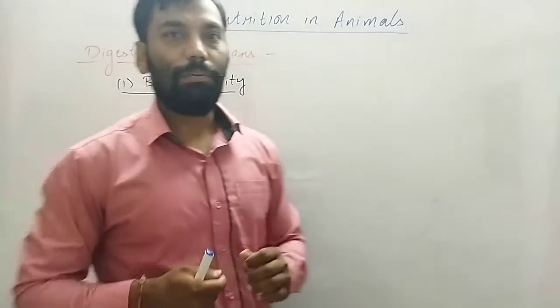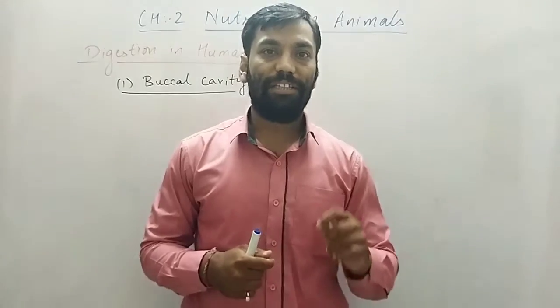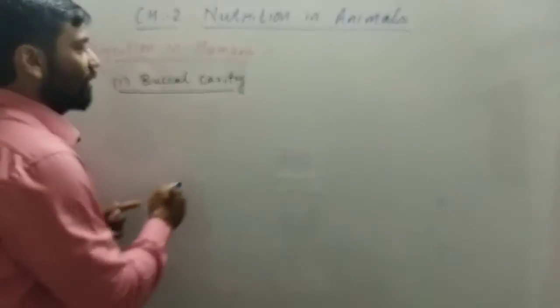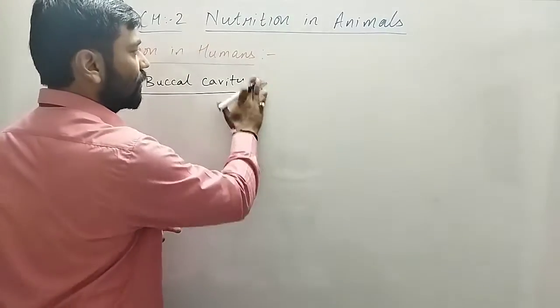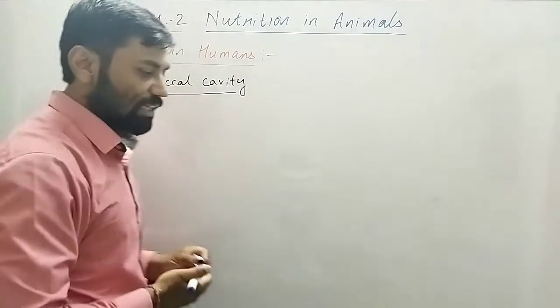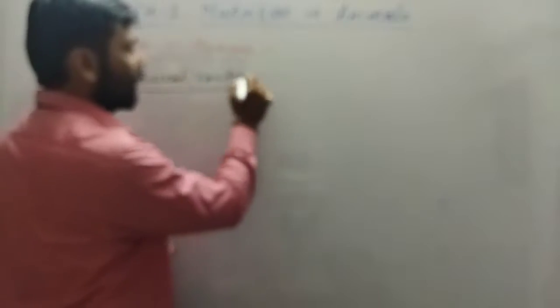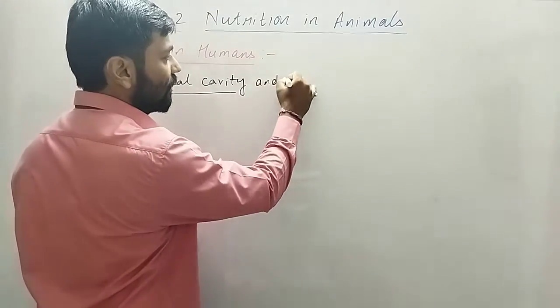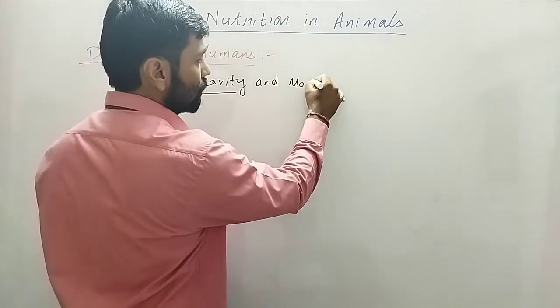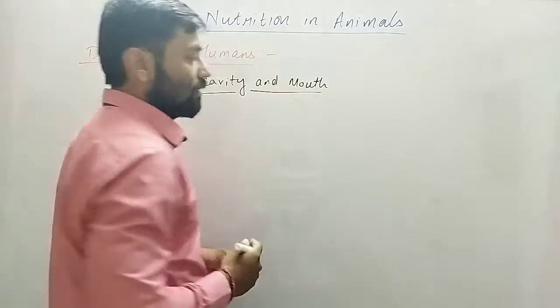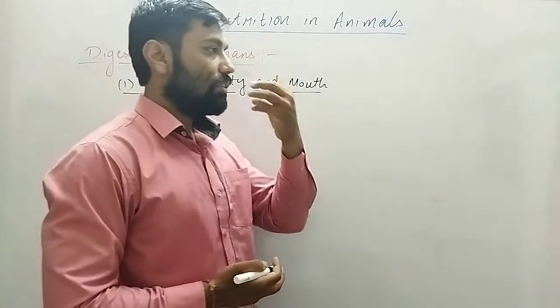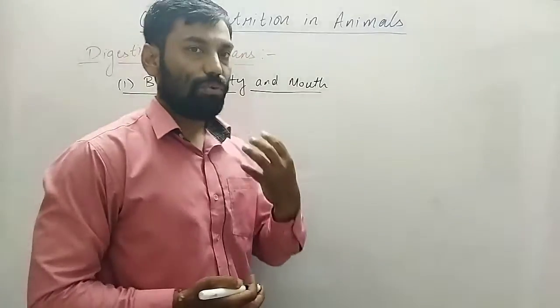Now we will be discussing the first part of the alimentary canal, that is the buccal cavity. You can say buccal cavity and mouth, right? Now what does this include? This is the place where we take in the food, right? The buccal cavity or mouth is the place where we take in the food.